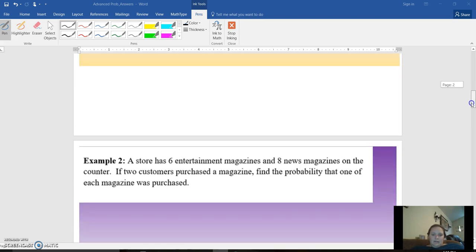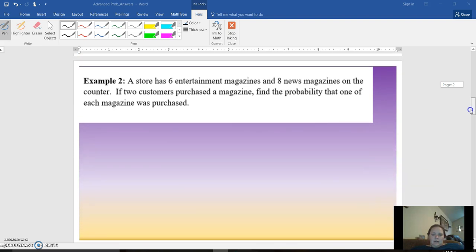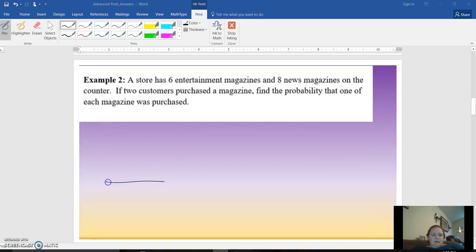All right, so let's do another one. Remember, probability is what we want over the total. A store has 6 entertainment magazines and 8 news magazines on the counter. If 2 customers purchase a magazine, find the probability that 1 of each was purchased. So we have 6 and 8, and the total number of magazines is 14.